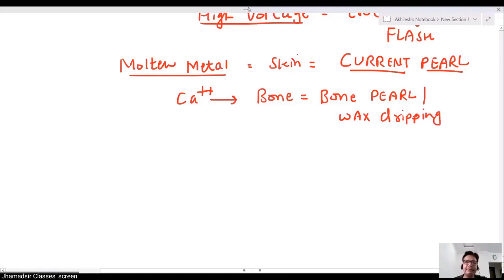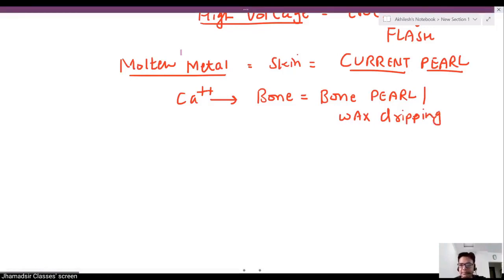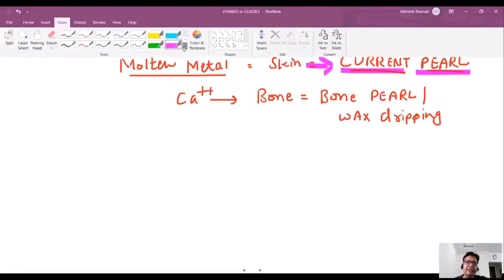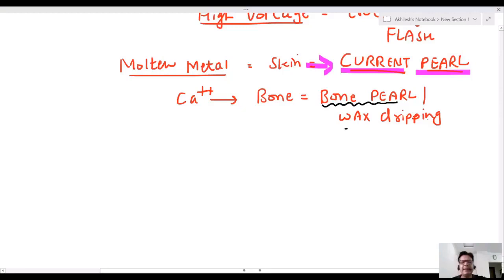Again, I'm revising, my dear friend. Molten metal which goes in the skin is known as current pearl, and calcium deposition in bone is known as bone pearl or wax dripping.